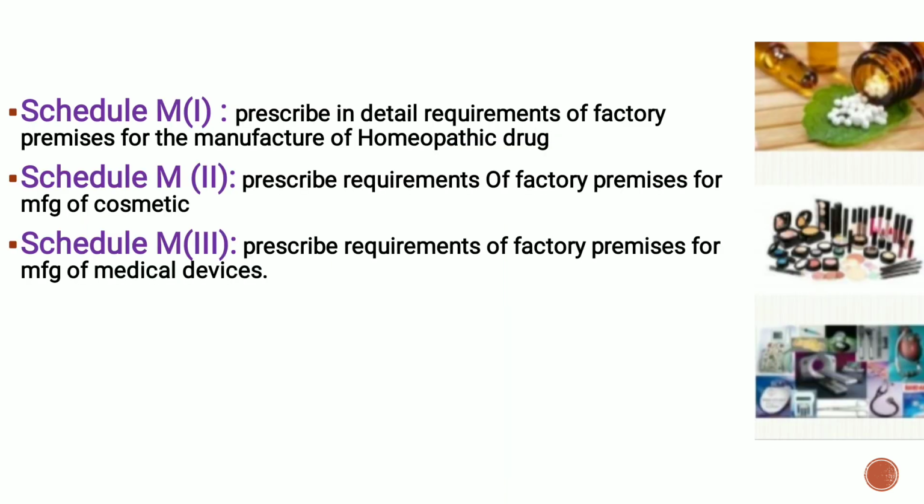Schedule M1 prescribes the detailed requirements of factory premises for the manufacturing of homeopathic drugs. Schedule M2 prescribes the requirements of factory premises for manufacturing of cosmetics, and Schedule M3 prescribes the requirements of factory premises for manufacturing of medical devices. The difference between Schedule M1, M2 and M3 is that they prescribe detailed requirements of factory premises for the manufacturing of homeopathic drugs, cosmetics and medical devices.